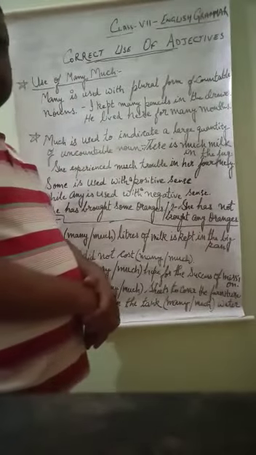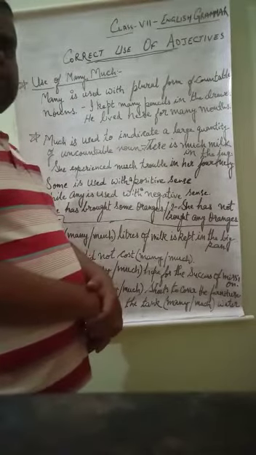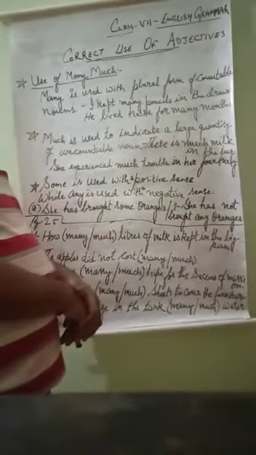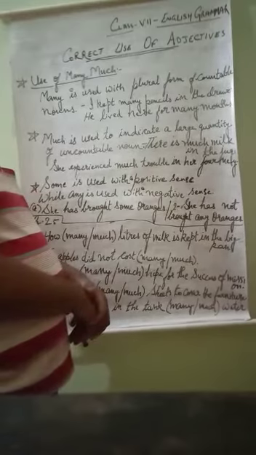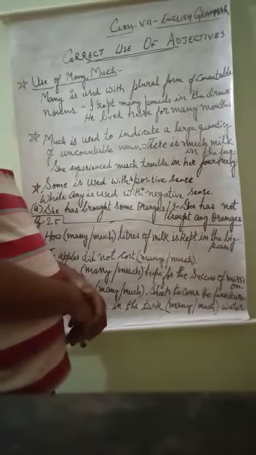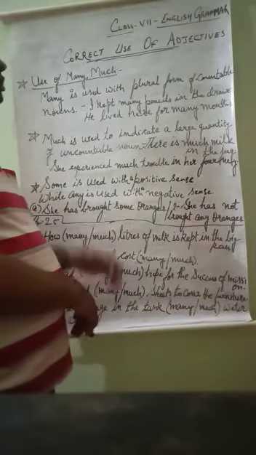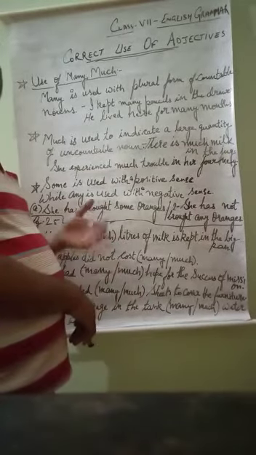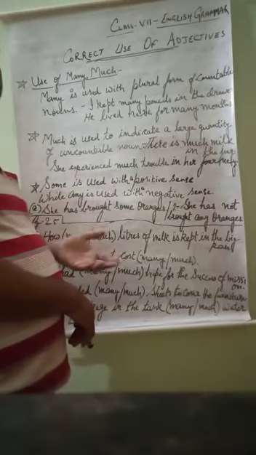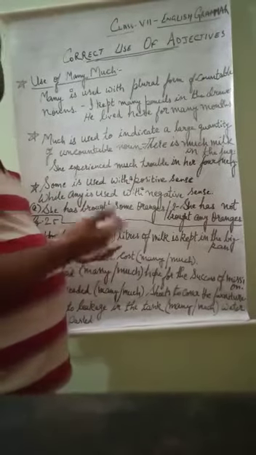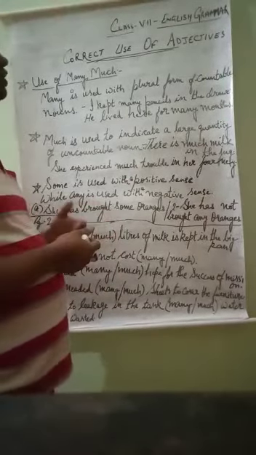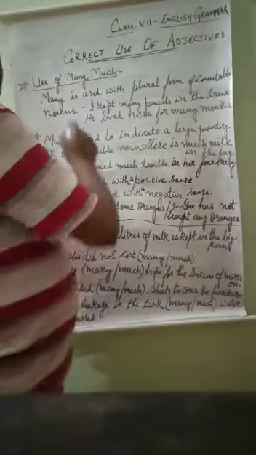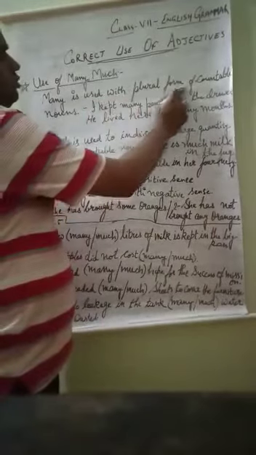We are often confused whether where to use many and where to use much. So there is no confusion about that. There should be no confusion because this is the rule, and we have to always keep this rule in our mind, because this is the rule that is not applicable only for our class but in our daily use. Whenever we are talking to someone or whenever we are writing or anywhere in our life as our daily practice, we should know where to use many and where to use much. Many is used with plural form of countable nouns.